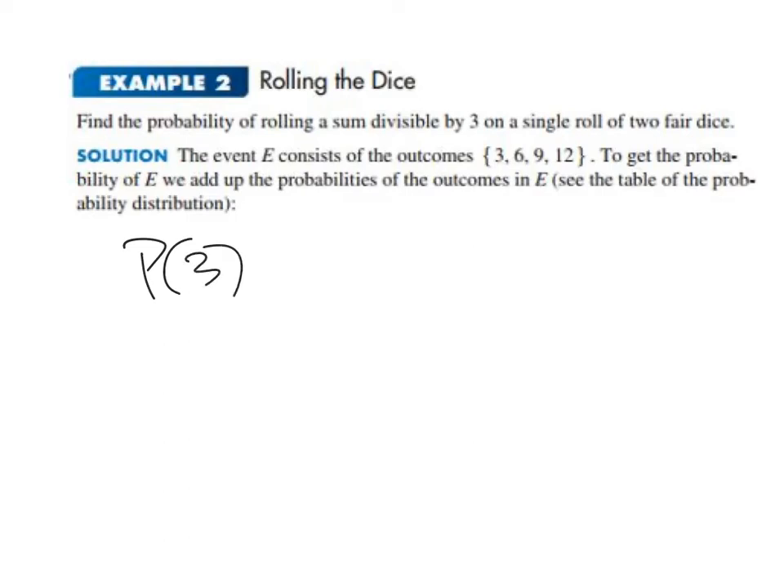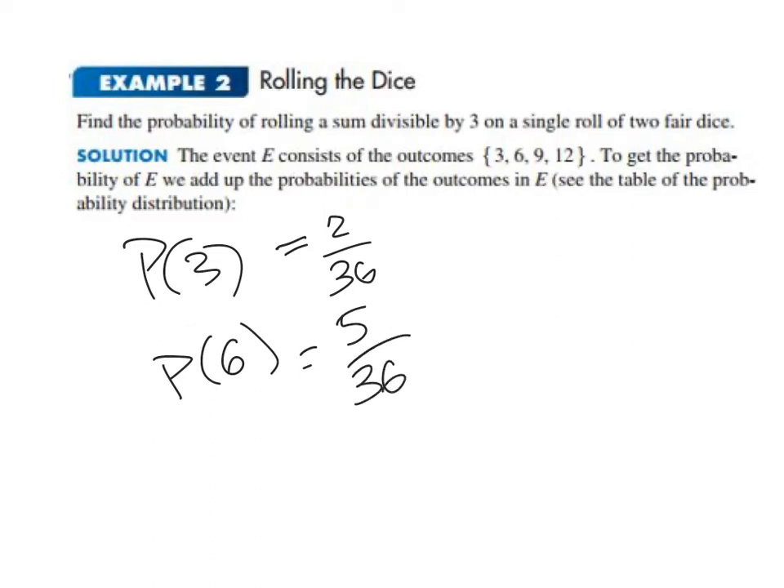Probability of getting a 3 can happen 2 ways: 1 and 2, or 2 and 1. Probability of getting a 6 is 5 out of 36. You could get 1 and 5, 2 and 4, 3 and 3, 4 and 2, or 5 and 1.